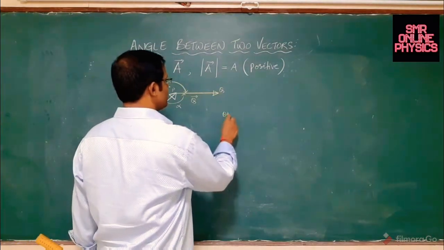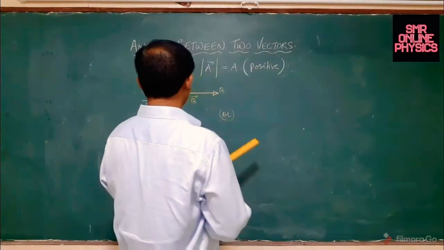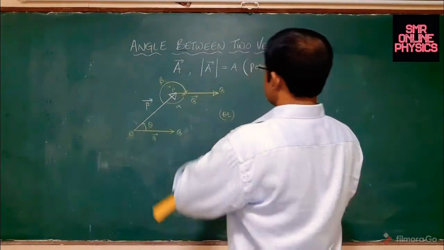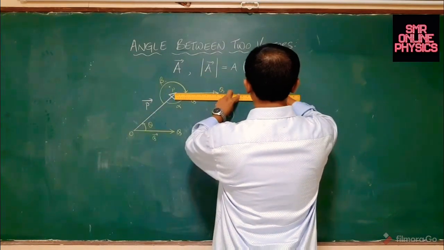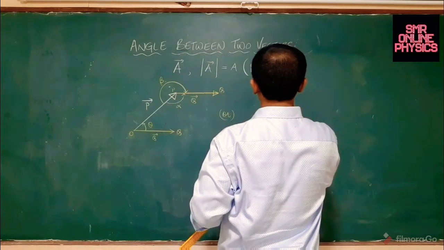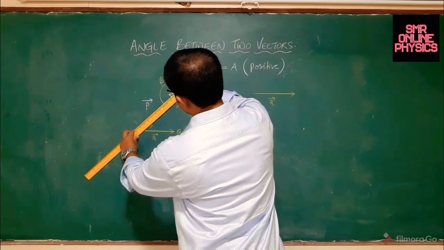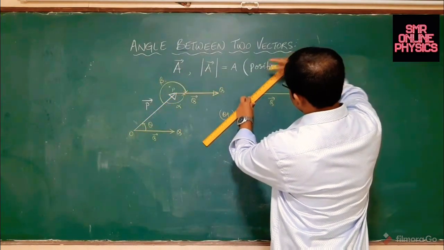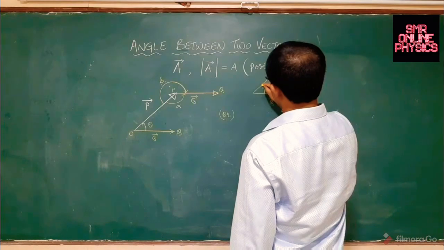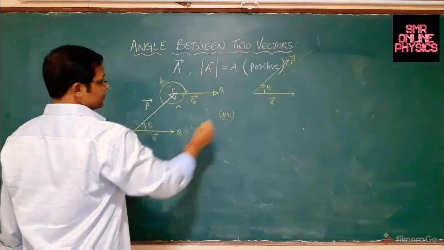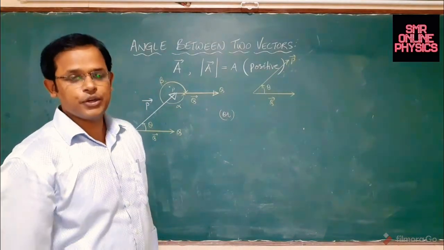Or you wanted to not displace vector Q, but you wanted to displace vector P. That is also great. How would you have done it? You would have drawn vector Q as it is, with the same length, quickly here. This is your vector Q. Very good. Now you see this vector. This you wanted to displace. This is the length and this is the direction. Place it here. That's it. This is your vector P. So connected by their initial points, or you say connected tail to tail. So this angle is absolutely the correct angle of how to measure the angle between any two vectors.